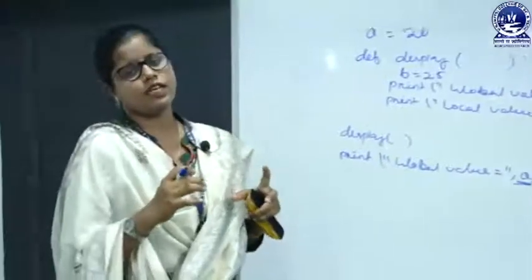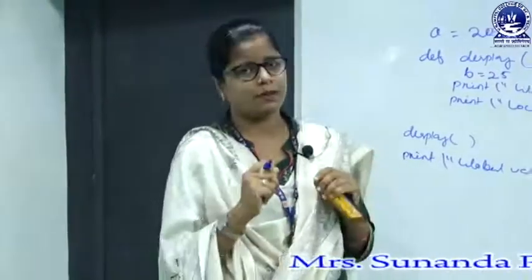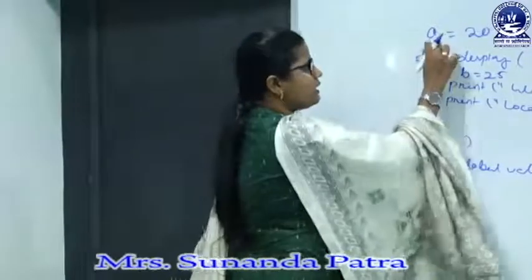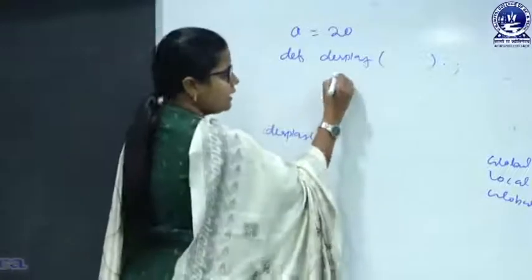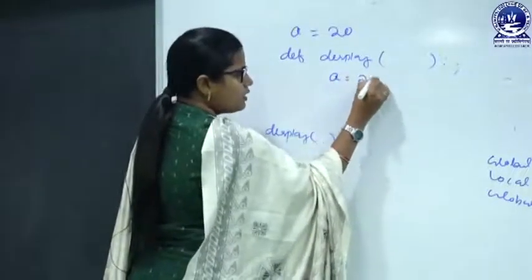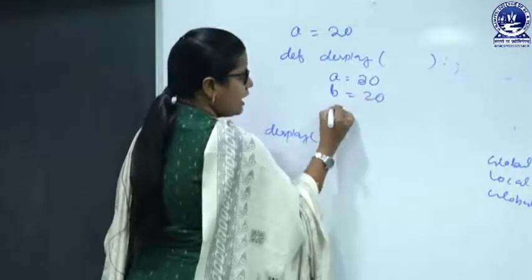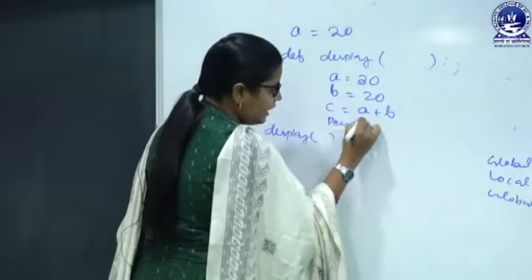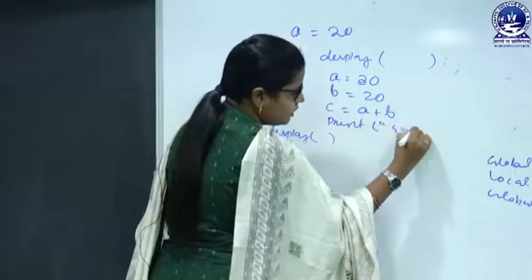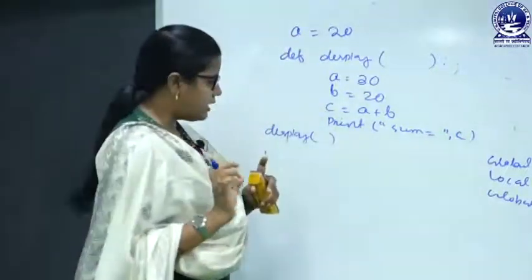The situation arises when the global and local variables have the same name. Suppose here I am writing A equals 20. Suppose in the display function I am writing A equals 30. Then B equals 20 and C equals A plus B, and I want to print the value of C. Sum equals C. So, what will be the result?